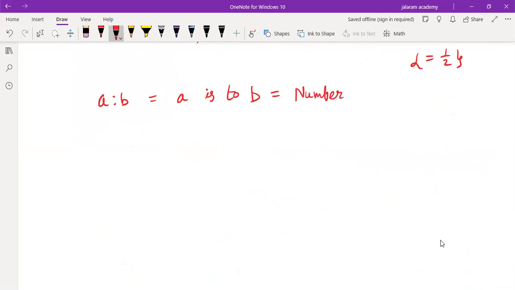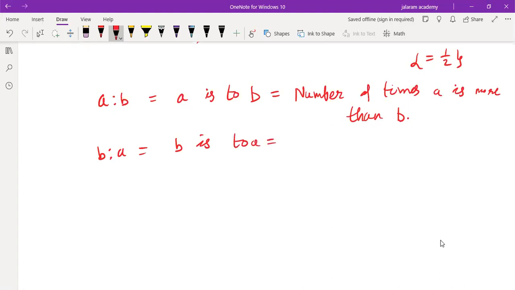So we say A is to B means number of times A is more than B. And if we write B is to A, we read it as B is to A, and it means number of times B is more than A.